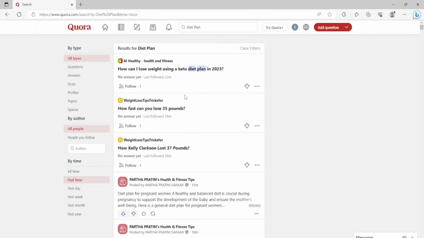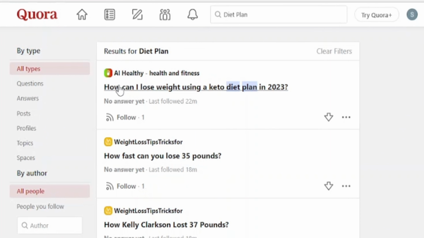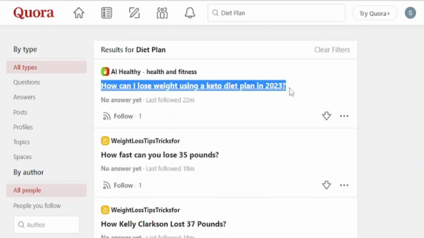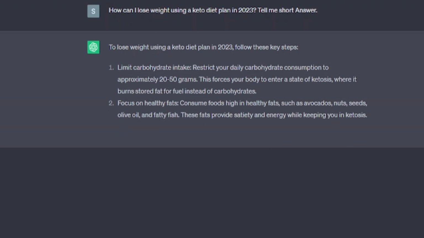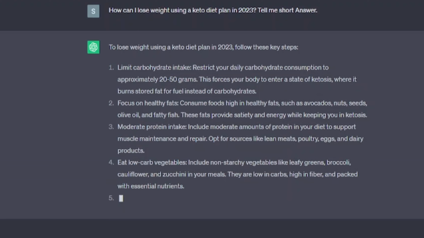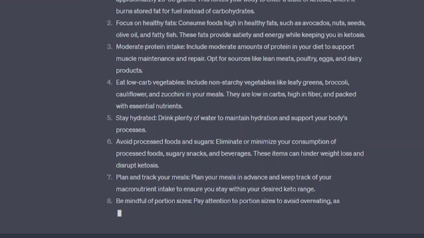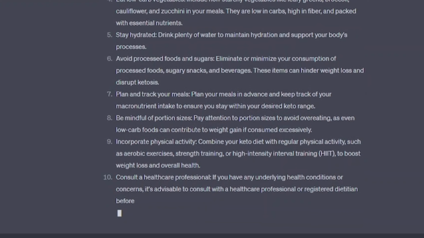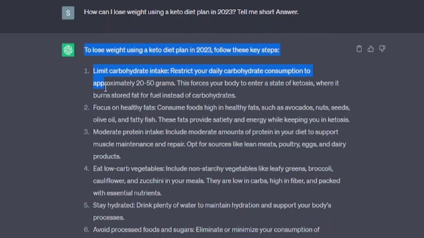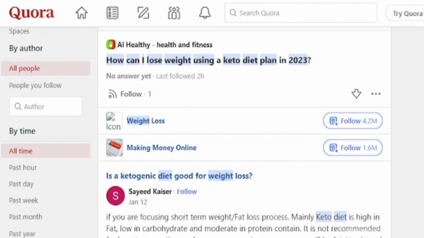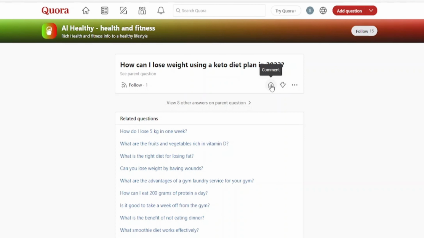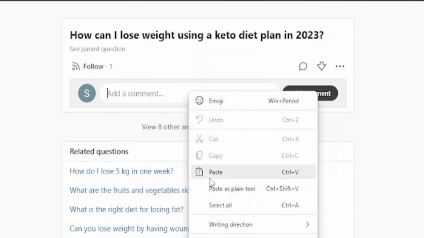For example, I am gonna choose this one: How can I lose weight using a keto diet plan in 2023? Now, all you need to do is copy the question and head off to ChatGPT and paste your text here and type "tell me a short answer." When your answer is generated, you have to copy the whole text and go back to Quora.com. Then, here click on the question. After that, click on the comment box and paste the text generated from ChatGPT.